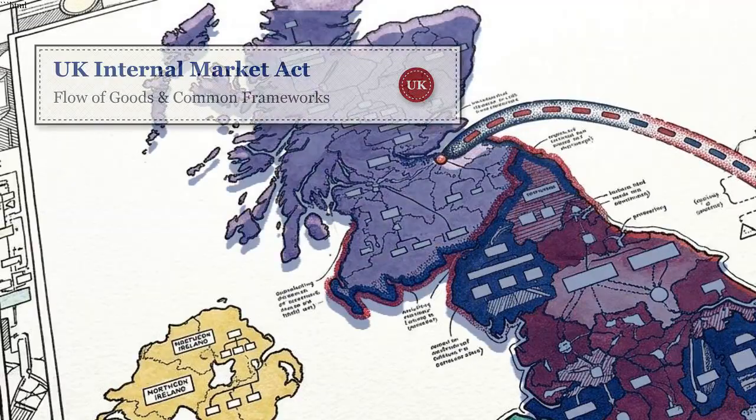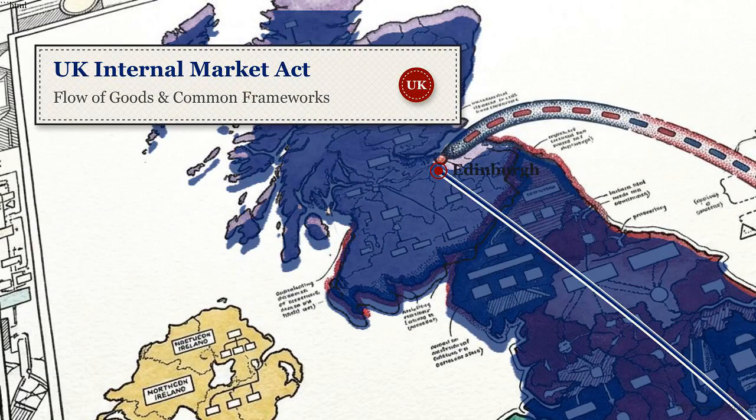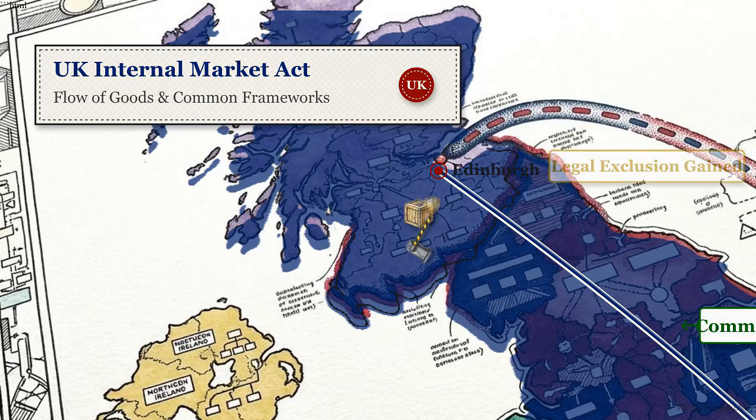The UK Internal Market Act 2020 prevents trade barriers via mutual recognition and non-discrimination. Products meeting English standards automatically clear regulatory borders into Scotland or Wales. The only exception? Devolved nations bypass these rules by negotiating agreed exclusions through UK-wide common frameworks.